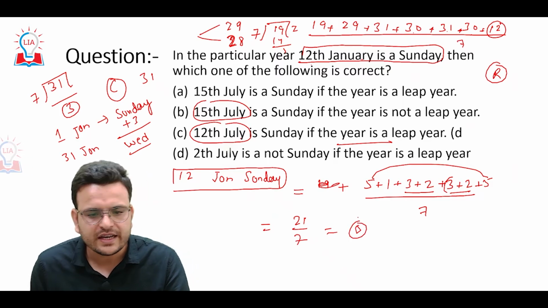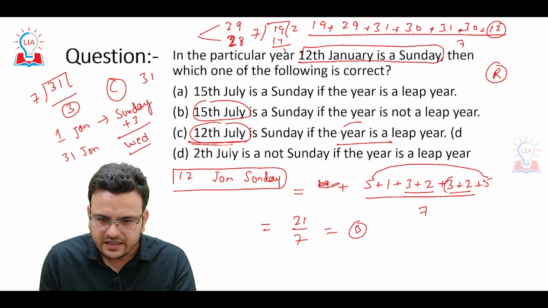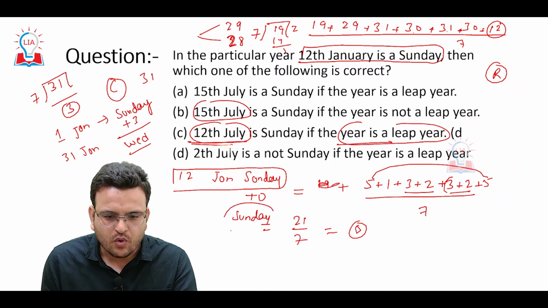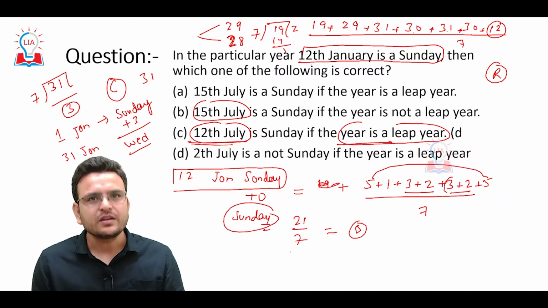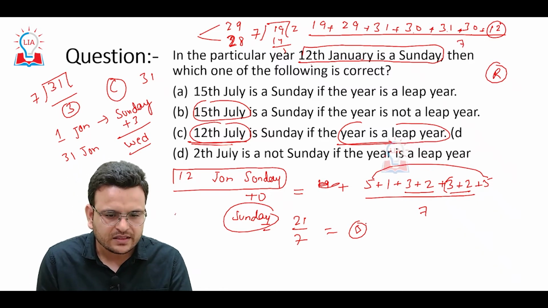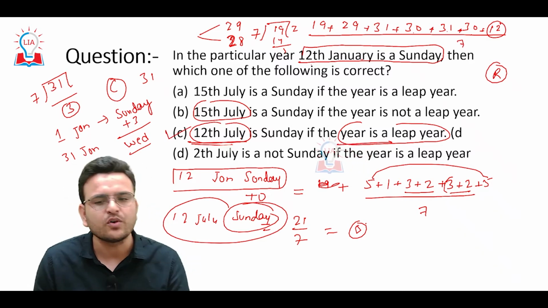So I can say that on 12th July, if it is a leap year, then Sunday plus 0, it will be Sunday. So hope you are able to understand. Now I got remainder 0, so 12th July will be Sunday, which is option C. That's why option C is correct.